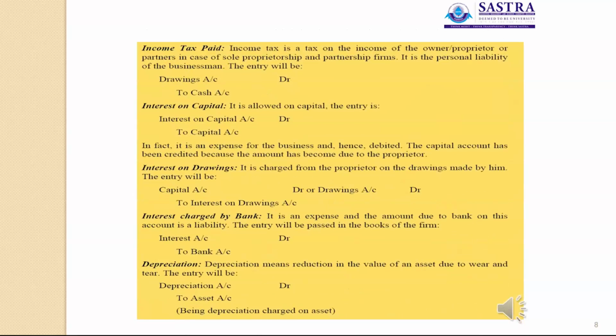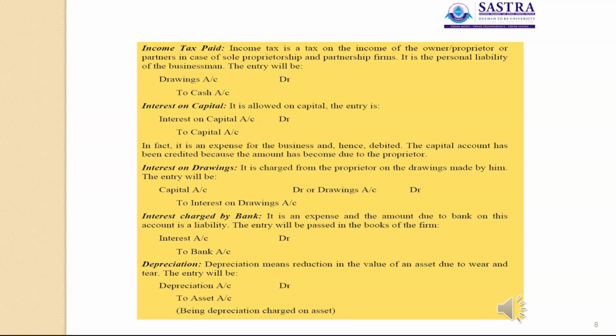Now let us see income tax paid. How is the income tax paid recorded in the journal books? Income tax is a tax on the income of the owner or proprietor or partner, in the case of a sole proprietorship and partnership firm. It is a personal liability of a businessman. So the entry will be drawings account debit to cash account.